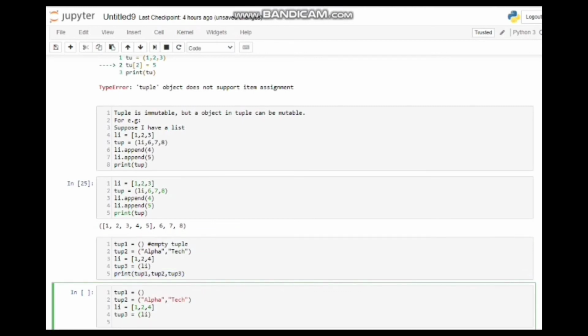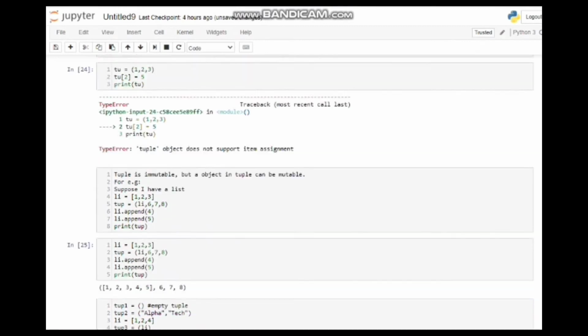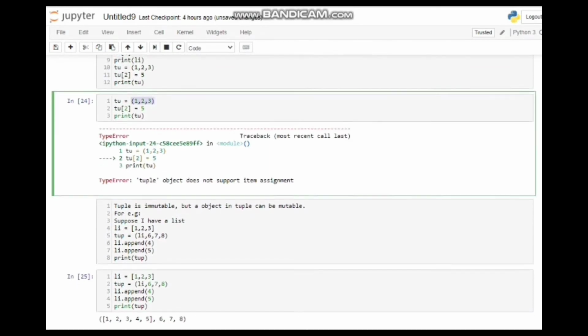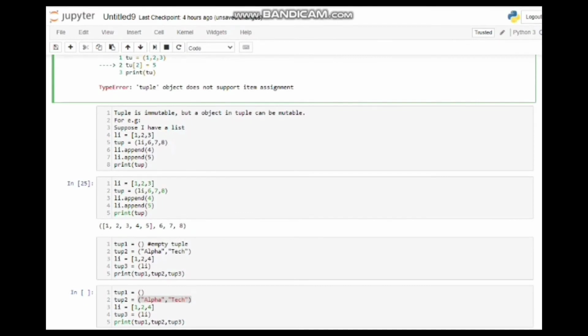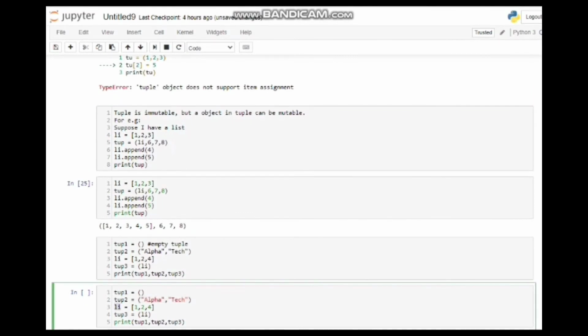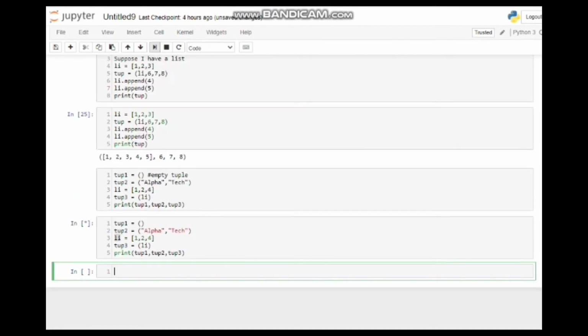So basically here I'm trying to show you that there are different ways we can assign or declare a tuple. First I'm declaring an empty tuple, assigning nothing into it, and then I'm declaring a tuple and assigning two string values to it. And already I have shown you that we can assign integer values also. Any value we want, we can assign over there. And now I'm showing you that if there is a list and I want to assign that list to a tuple, we can do that here.